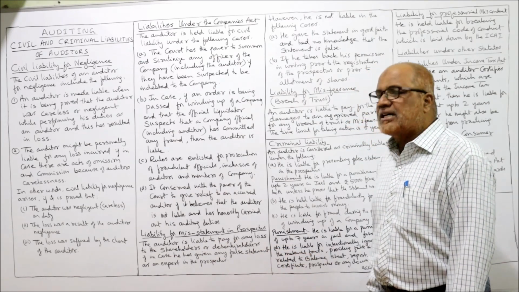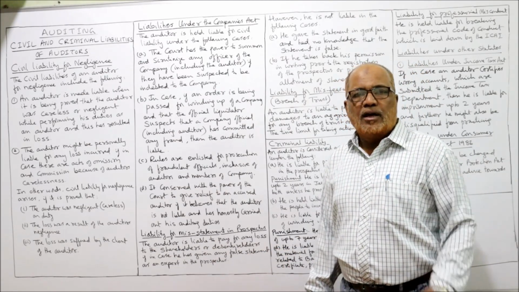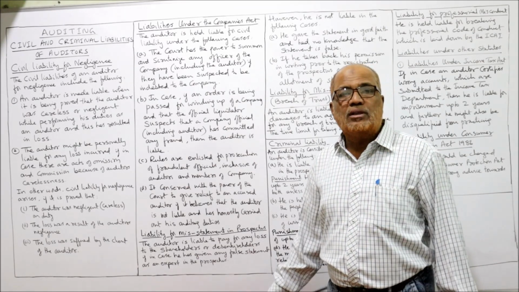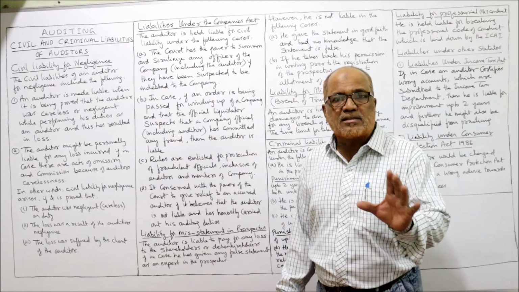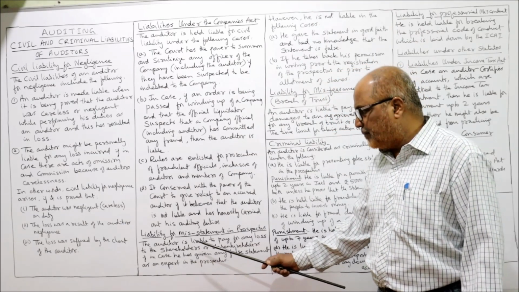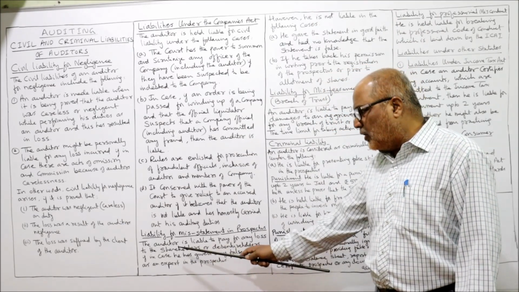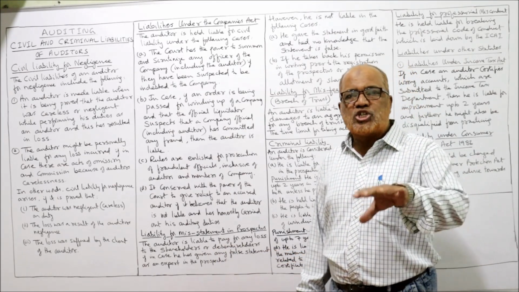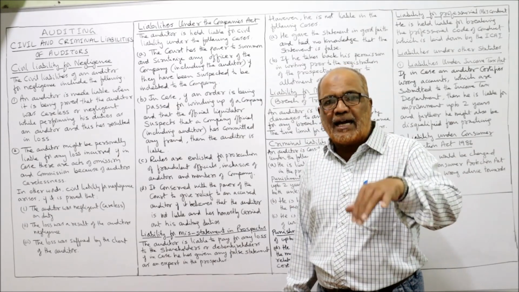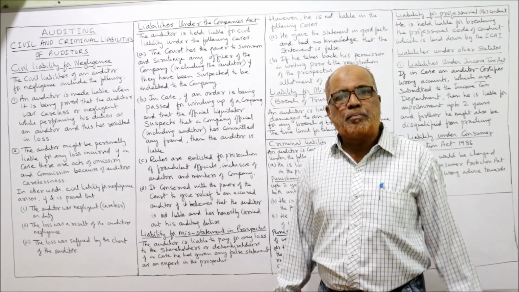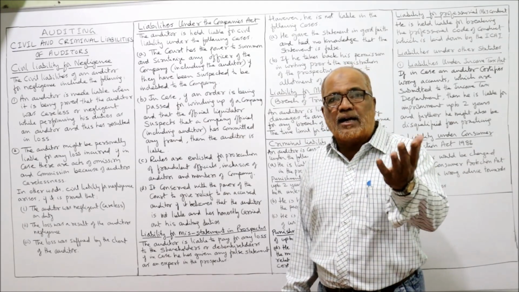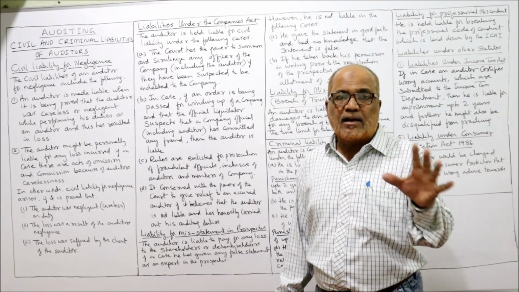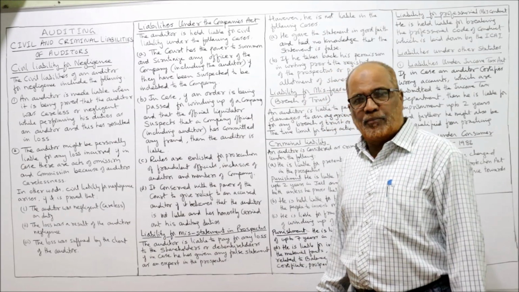Now, liability for misstatement in prospectus. In the prospectus, if there is a misstatement, then also the auditor will be liable. But there are some exceptions to this liability. The auditor is liable to pay for any loss to the shareholders or debenture holders. Normally, the shareholders and debenture holders will take the decision on the basis of the prospectus. If the prospectus contains some misstatement, then the aggrieved party can claim the loss from the auditor.